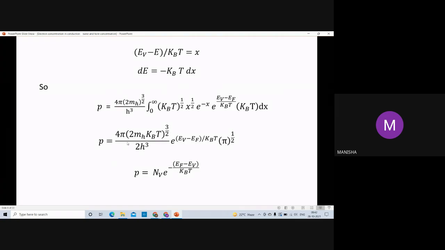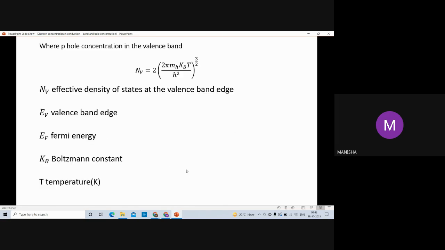Same thing here, we do an integration, then we get concentration of holes in valence band. p is equal to N_v exponential minus (E_f − E_v) upon k_B T, where N_v is effective density of states at the valence band, E_v is valence band edge, E_f is Fermi energy and k_B is Boltzmann constant.